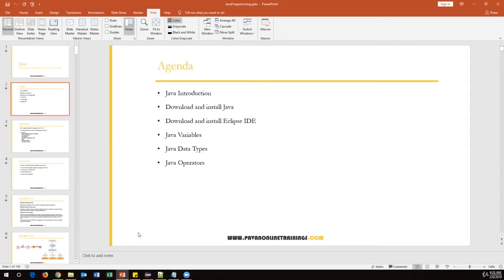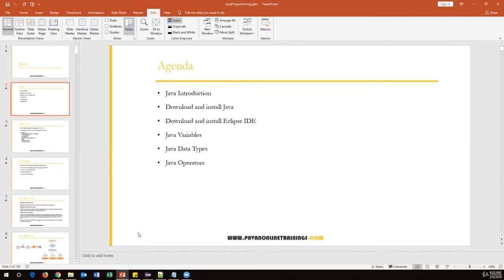So as part of today's session, I'm going to discuss a few more important topics which are very basic in Java. We'll see what is an introduction to Java, what is Java, and what is object-oriented programming, and then we'll see how we can do the configuration. So how we can install Java, and we also need a kind of editor where we can write our Java code or Java programs. And a few topics from Java programming we can discuss, like Java variables, data types, and operators. Okay, so this is the agenda for today.